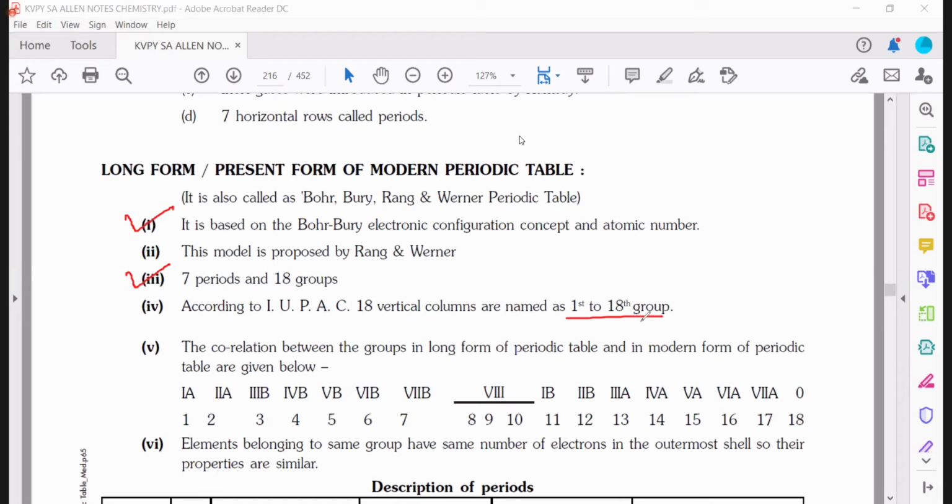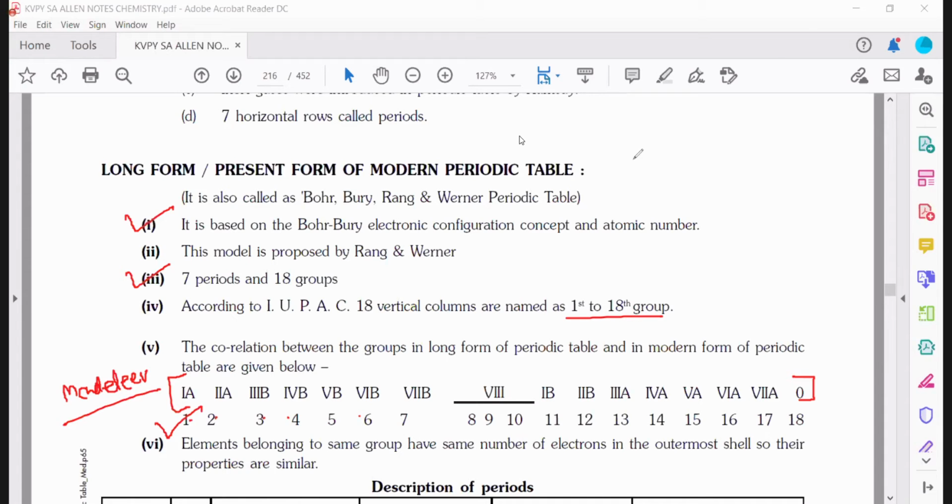In Mendeleev's time, there were group 1, group 2, like this. This was the condition given by Mendeleev, but it is totally removed now. 1A, 2A, 3B are not there anymore. Only this is correct: 1, 2, 3, 4, 5, 6, 7, 8, 9 to 18. So there are 18 groups.